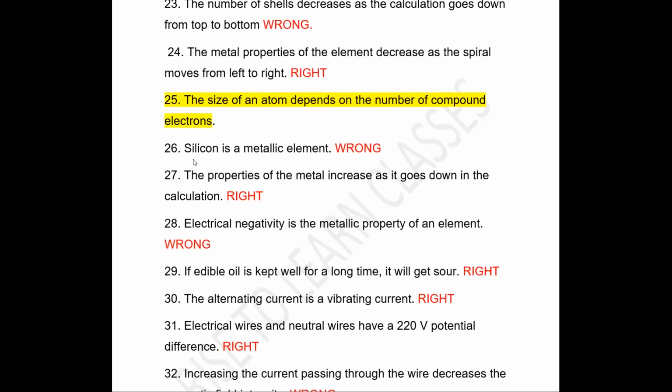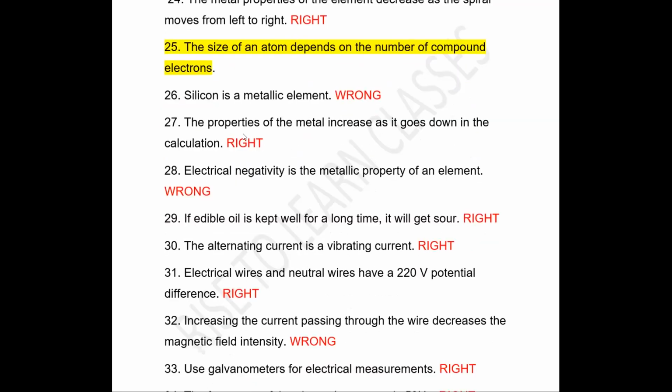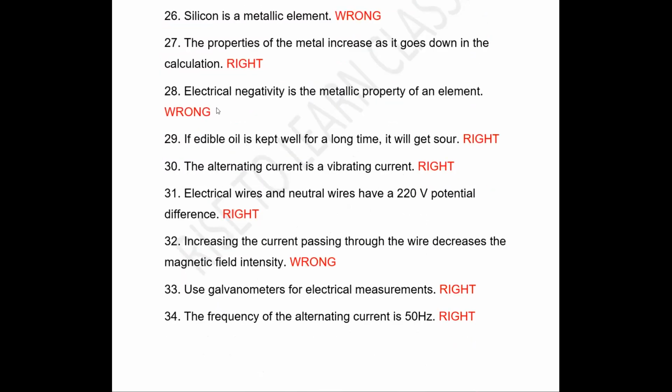Next, silicon is a metallic element. Silicon is a non-metal, so the statement is wrong. Next, the metallic property increases as it goes down the group. It is right. As we move from top to bottom, metallic character increases. Next is, electronegativity is the metallic property of an element. Metallic property is electropositivity, so the statement is wrong.